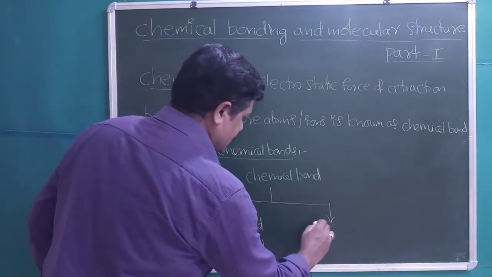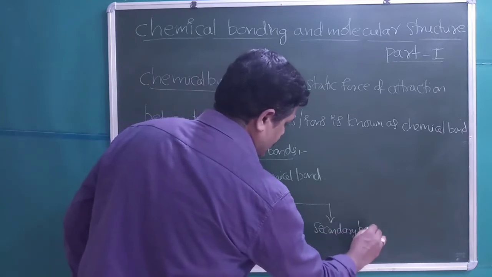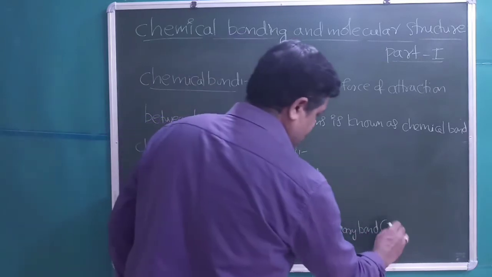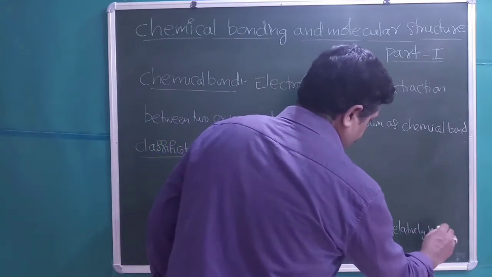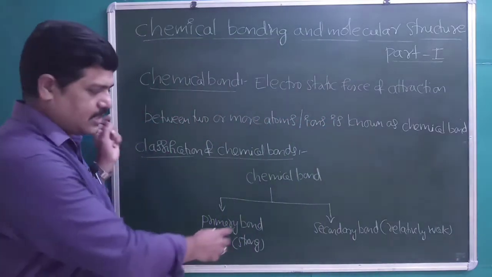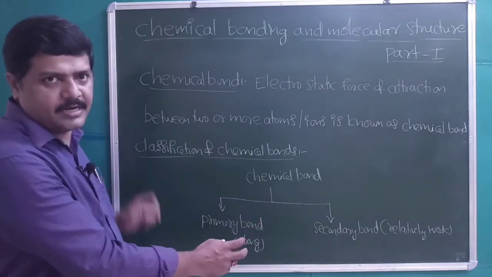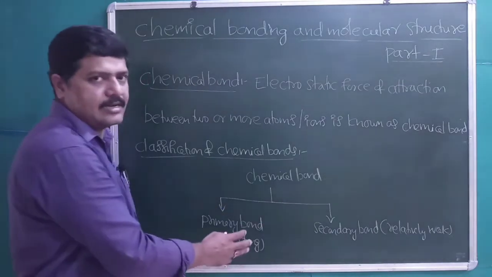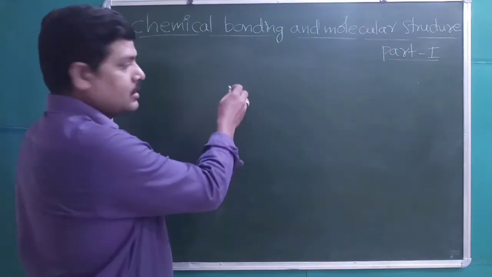The other one is secondary bond, which is a relatively weak bond. Again, primary bonds are classified into three types and secondary bonds are also classified into three types. Let us discuss those types of bonds now.